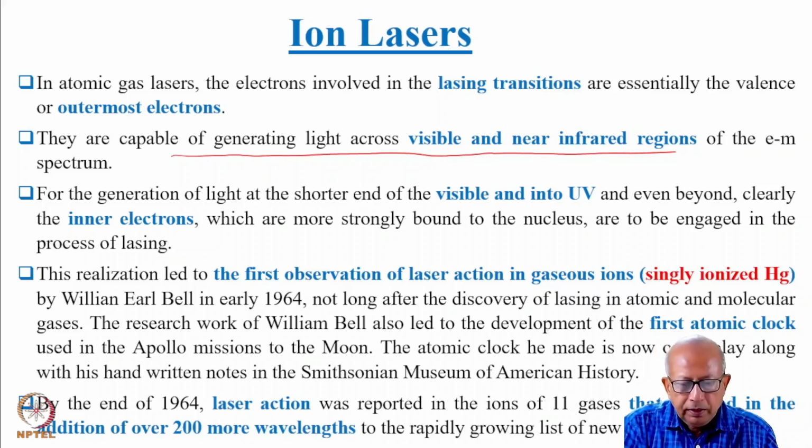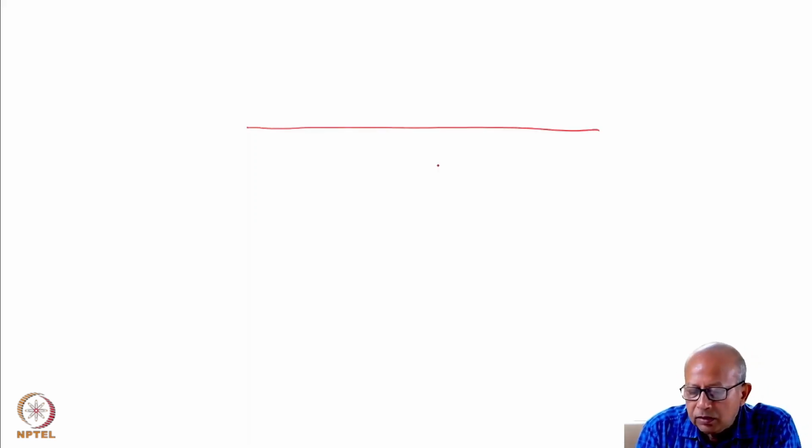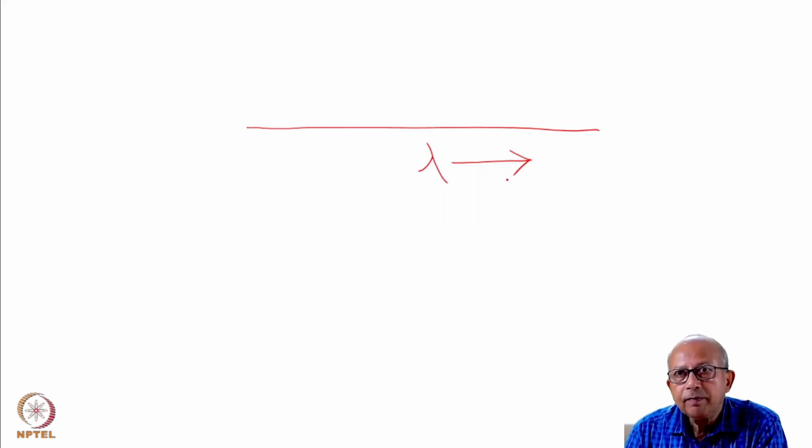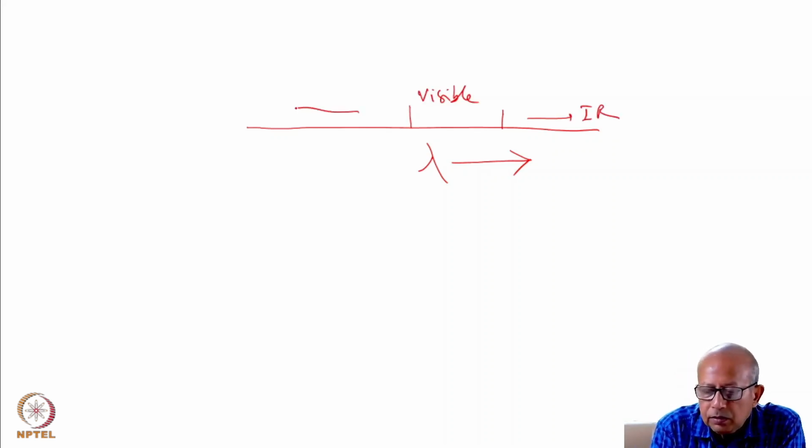So basically, what are atomic gas lasers? If this is the wavelength axis, this is visible, this is infrared, and this is ultraviolet.